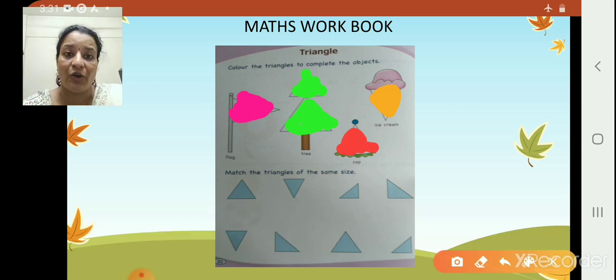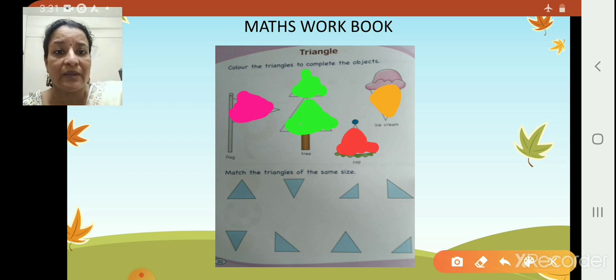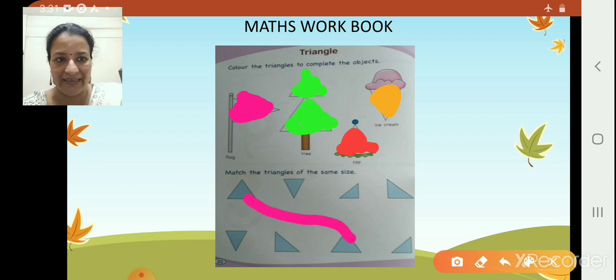Match the triangles of the same size. Now triangles are different in sizes, isn't it? Big, small, tall, broad. So we are going to match them. Now look at the upper line given, the triangles given in the upper line and the triangles given in the lower line. Can you see? Okay. Now we are going to observe all the 4 triangles up, all the 4 triangles down. Now, can you match them? Let us see which matches with this. You are going to draw a line like this.